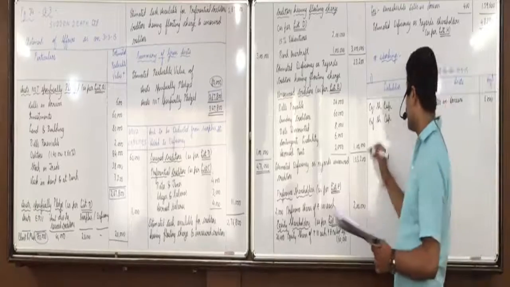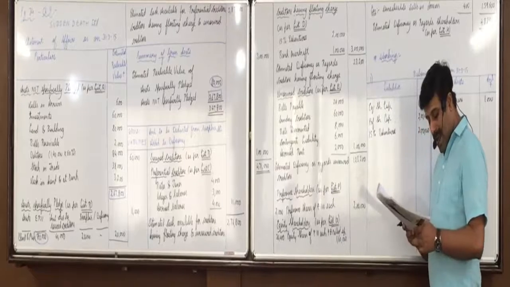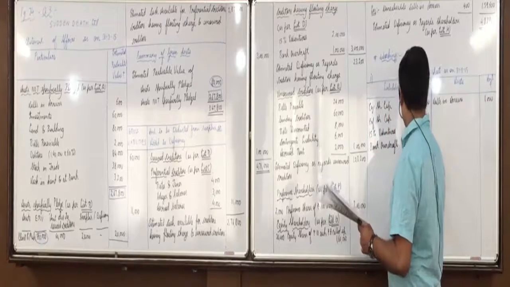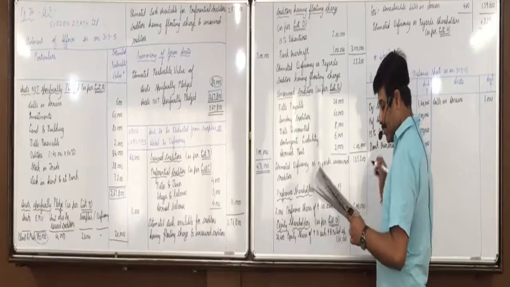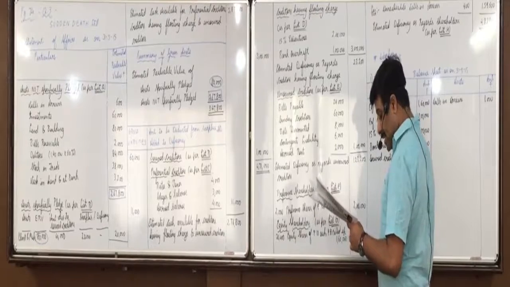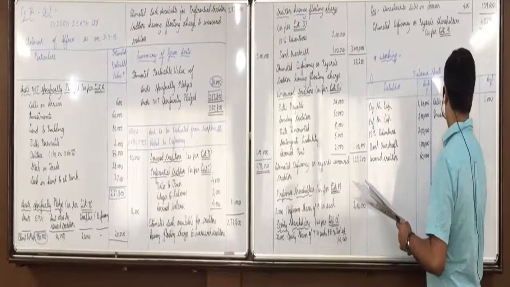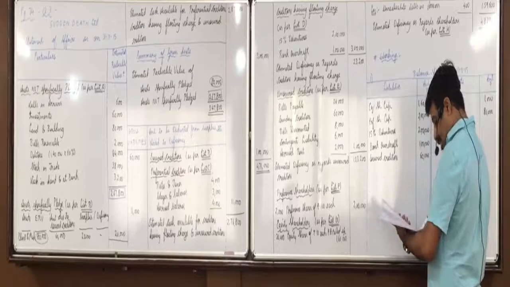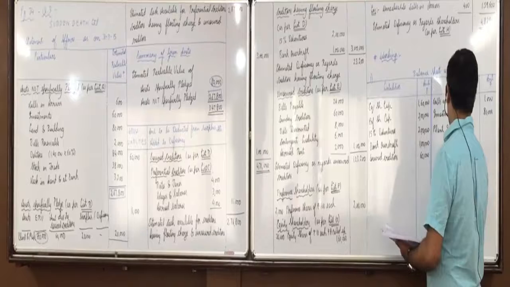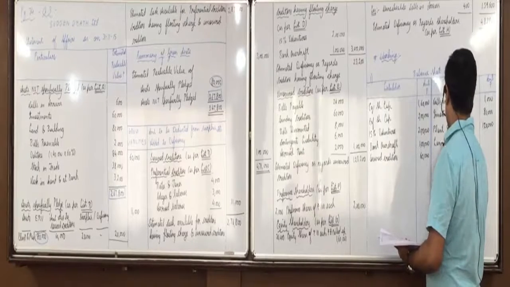Debentures? Liability side 2 lakhs. Bank overdraft? Liability side 1 lakh. Secured creditors? Liability side 60,000. Investments? Asset side, what amount? 80,000 book values, okay? Plant and machinery? Asset side, what amount? 1,20,000 book value. Land and building? Asset side 40,000.